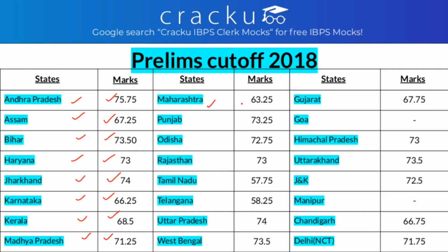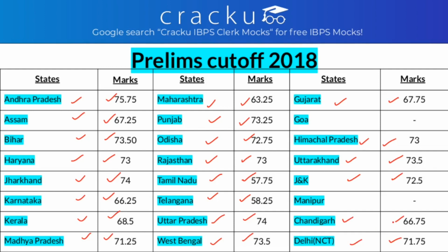Maharashtra is 63.25, Punjab is 73.25, Odisha is 72.75, Rajasthan is 73, Tamil Nadu is 57.75, Telangana is 58.25, Uttar Pradesh is 74, West Bengal is 73.5, Gujarat is 67.75, Himachal Pradesh 73, Uttarakhand 73.5, Jammu and Kashmir 72.5, Chandigarh 66.75, and Delhi it is 71.75.